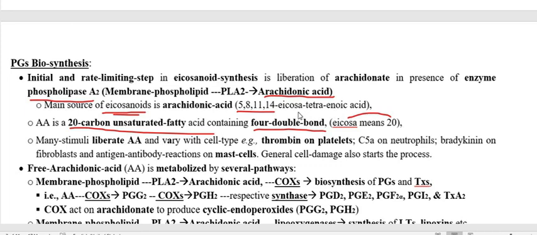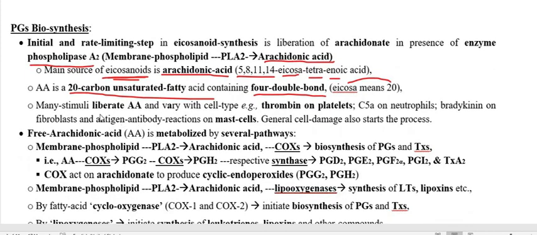So icosa means 20 carbon fatty acid. Tetra means 4. Enoic means bond. So there are 4 double bonds present in this acid, at positions 5, 8, 11, 14, and therefore the name is 5, 8, 11, 14 icosatetraenoic acid, and in simple form this is called arachidonic acid. And because it is a 20 carbon unsaturated fatty acid, it is called an icosanoid.